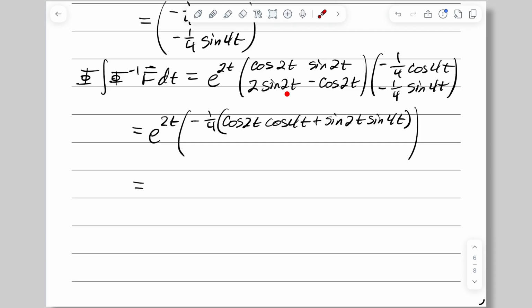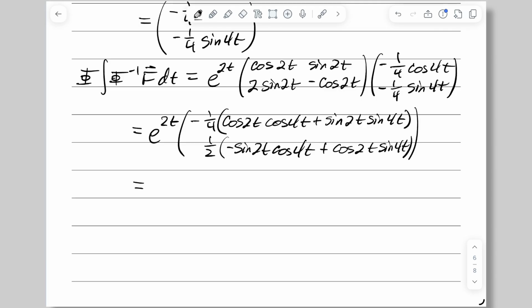2 sine 2t times negative 1/4 cosine 4t, and then negative cosine 2t times negative 1/4 sine 4t is going to give us a 1/2 negative sine 2t cosine 4t plus cosine 2t sine 4t.